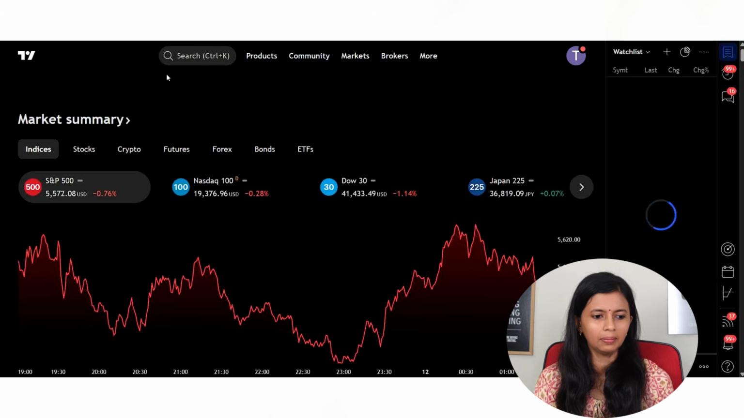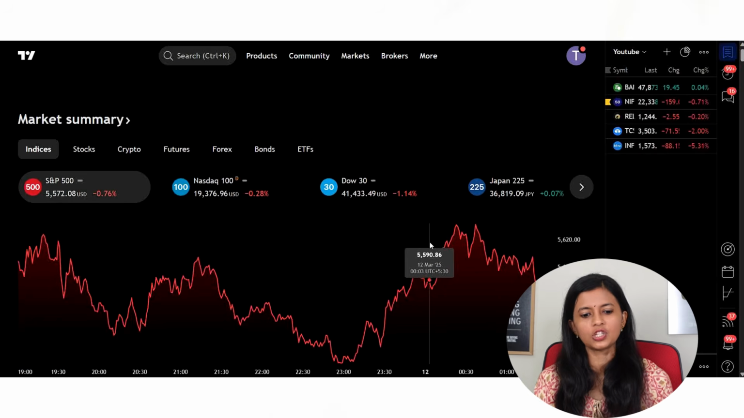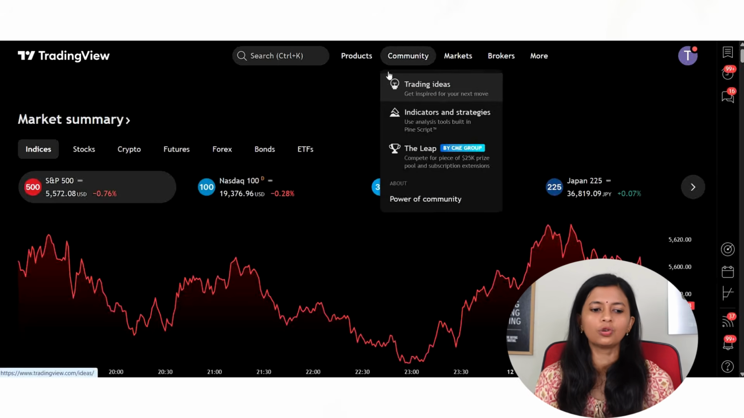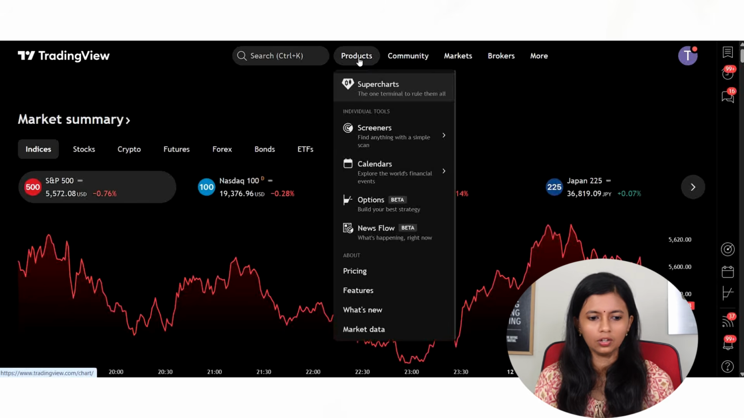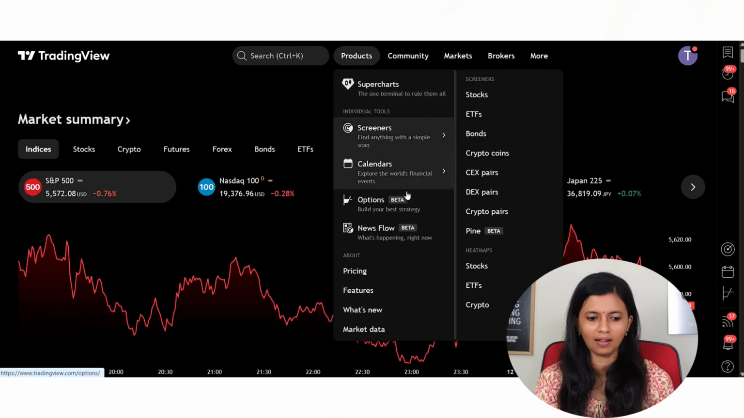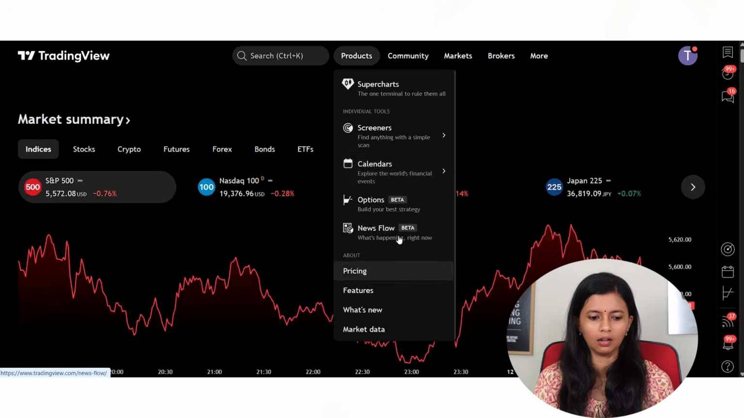The next one being TradingView portal. This is an excellent portal which can be used both for fundamental and technical analysis. So most of the times I use this for all my analysis, that is for intraday trading and also for the swing trades. So here you have different options. You can see here you have charts available from where you can do the technical analysis, screeners are available, calendars are available. You can use this. It is very very good.